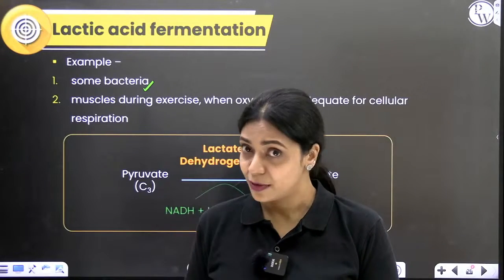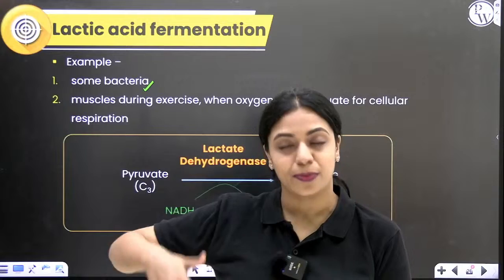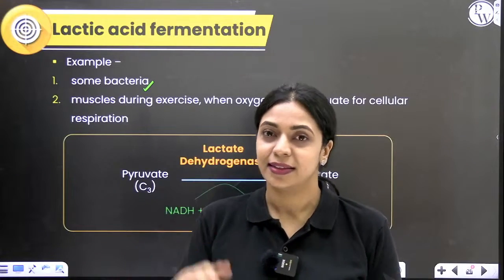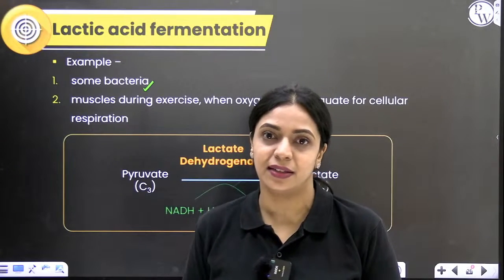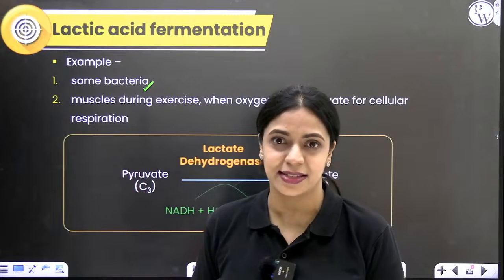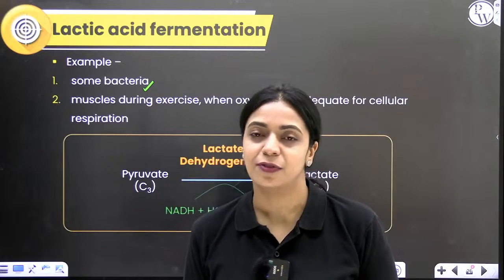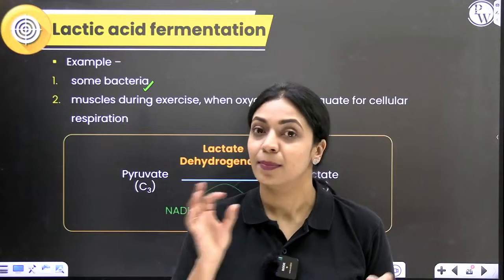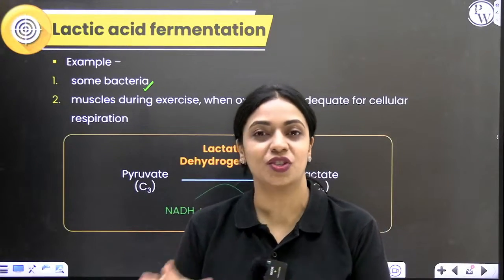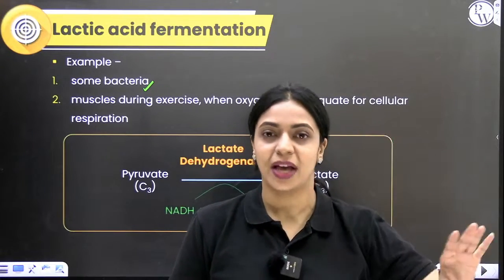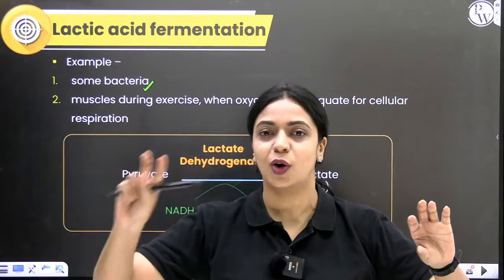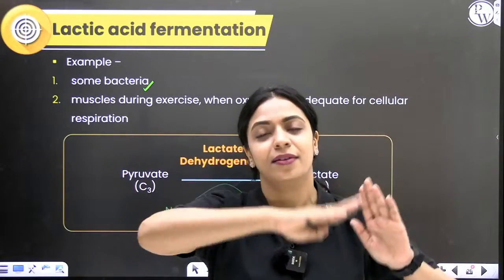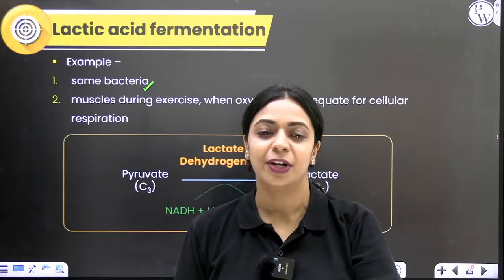They do not get sufficient oxygen, but they have to undergo respiration to produce ATP. Then the alternate path that it takes is lactic acid fermentation. In lactic acid fermentation, the pyruvic acid gets converted into lactic acid. The difference between alcoholic fermentation and lactic acid fermentation is that pyruvic acid has 3 carbons and ethyl alcohol has two carbons. During alcoholic fermentation, 1 carbon dioxide gets released.